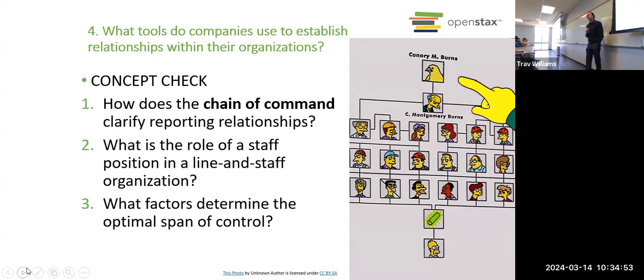Let's say there's something going on at your work that maybe you think is not only wrong, but illegal. And let's say your boss is involved. Then what do you do? Would it be appropriate to break the chain of command and maybe go over their head to their boss? Okay. You could definitely do that.